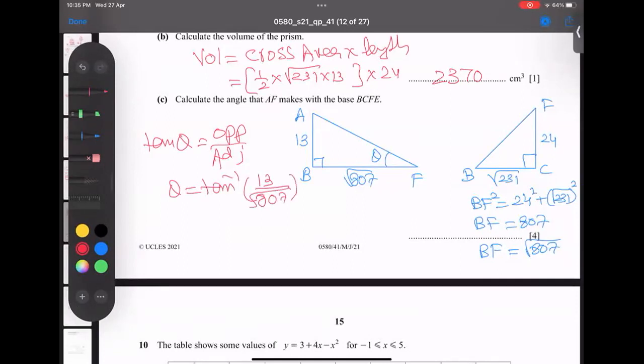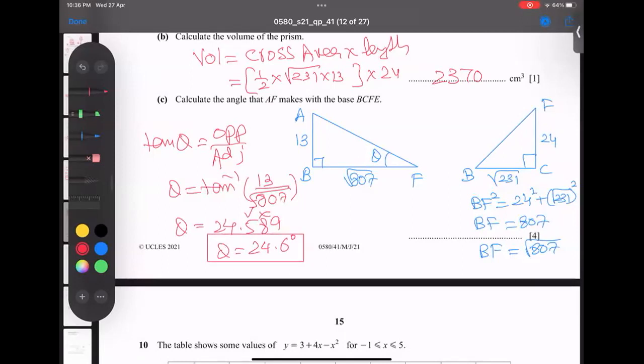When you take tan inverse of 13 divided by this value, the angle is coming 24.589. But I need 1 dp, so the answer becomes 24.6 degrees. This is our final answer.